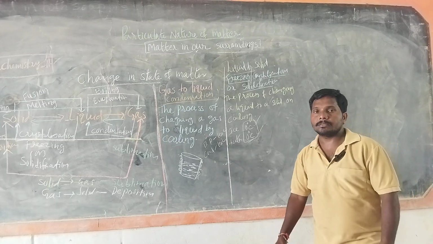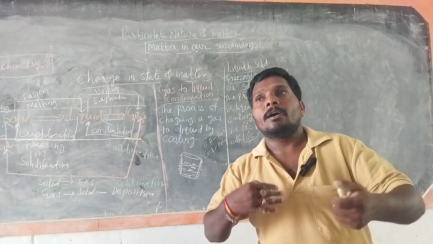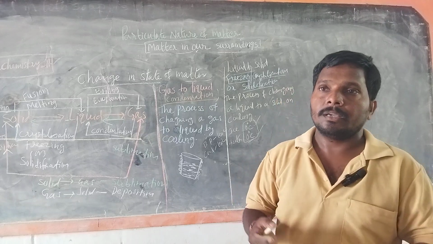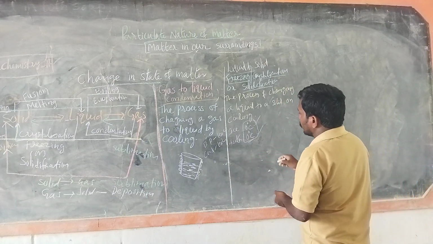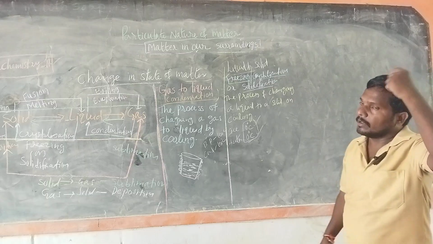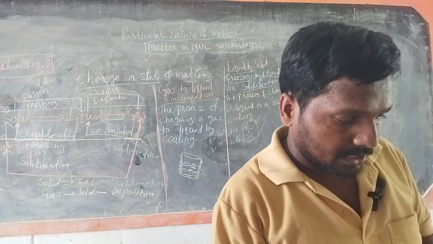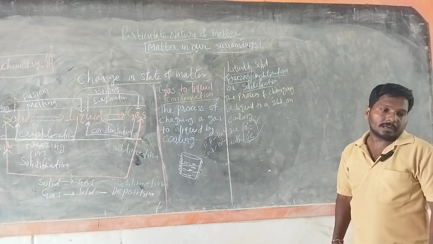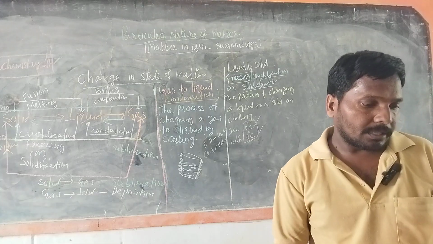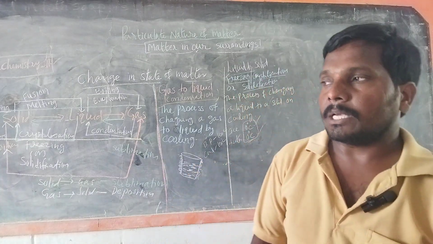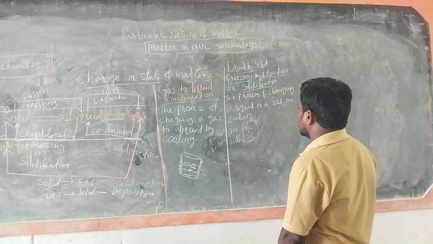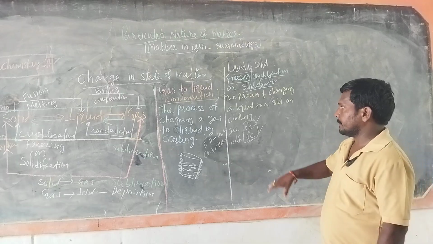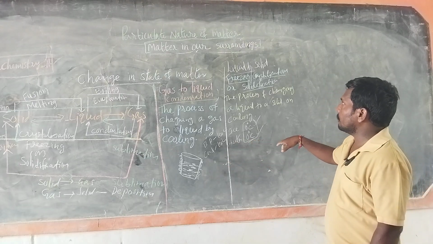This happens because of cooling. On cooling, water molecules or liquid particles lose their energy, so they become closer. Such a process is called freezing or solidification. Right. So on solidification, generally the volume of the substance, meaning ice, will decrease. We will discuss it later. This is about gas to liquid to solid.